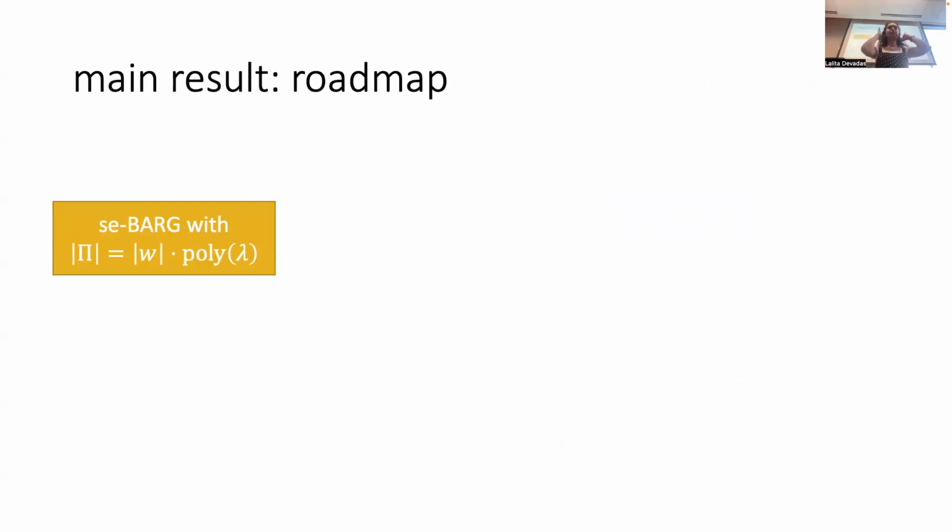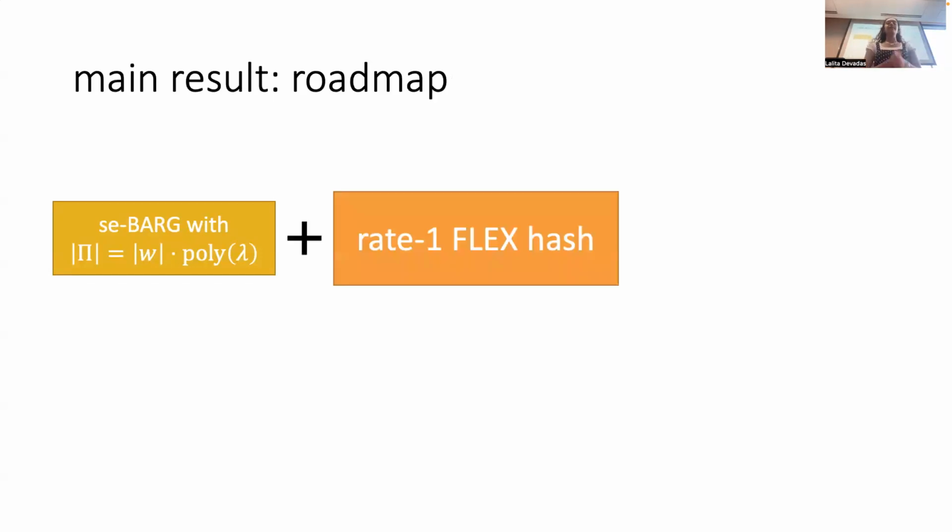So let me give a bit of a roadmap for our main result and talk you through the ingredients that go into our central theorem. Firstly, we have, as I described, a somewhere extractable BARG with this multiplicative overhead in the witness length. This can just be from CJJ. Next, what I'll define and spend a lot of time on is this Rate-1 Flex Hash. This is an intermediate primitive that we define and construct, which we spend a lot of time on because we think it has independent interest outside of this application to Rate-1 BARGs.